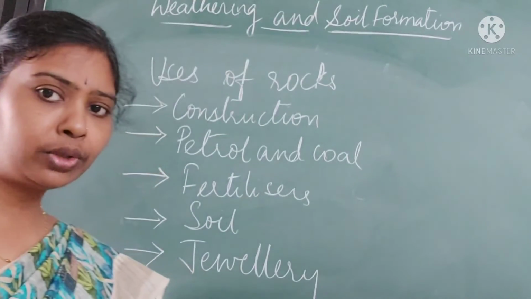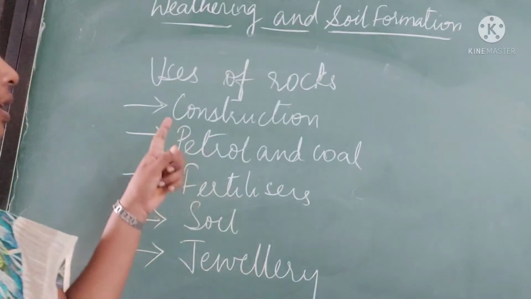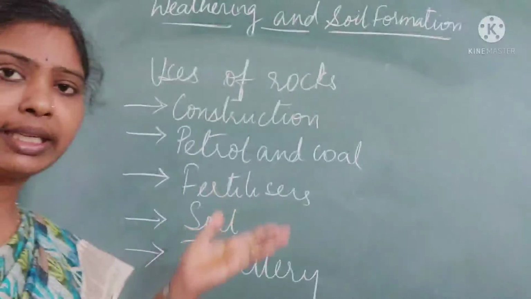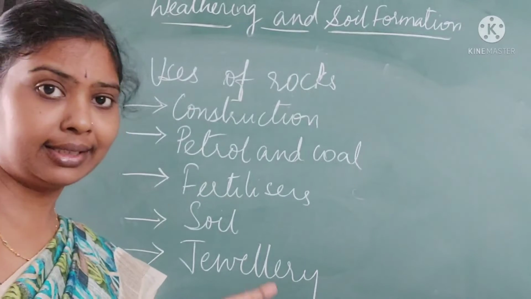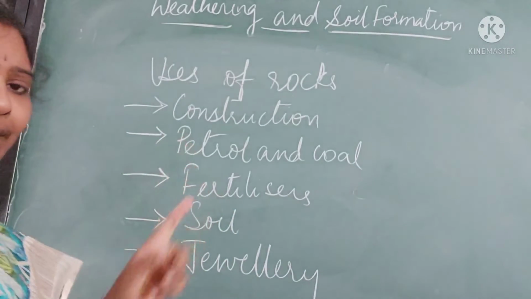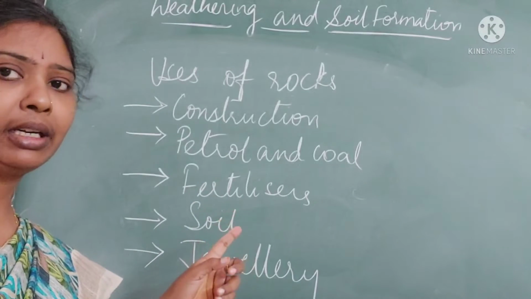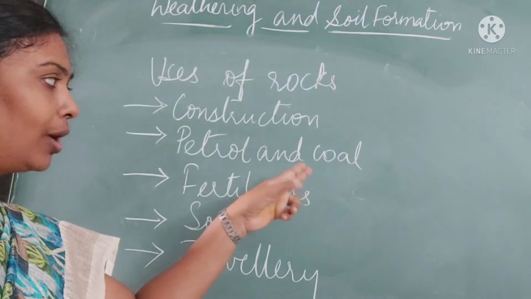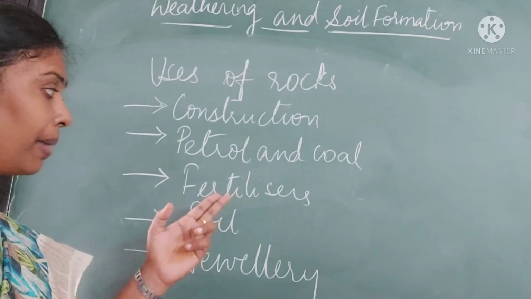Now let's see the uses of rocks. Rocks, because they are very hard, are used in construction. See, sandstones or granites, any kinds of rocks, are used in construction. Organically formed sedimentary rocks are used like petrol and coal. They are a means of power.